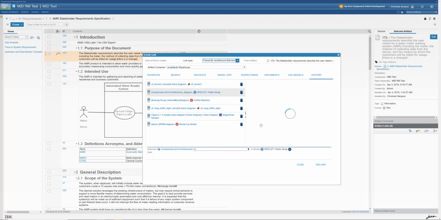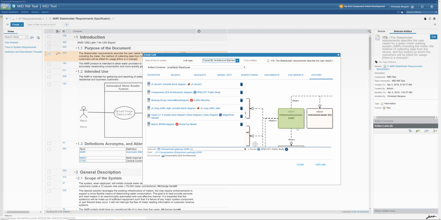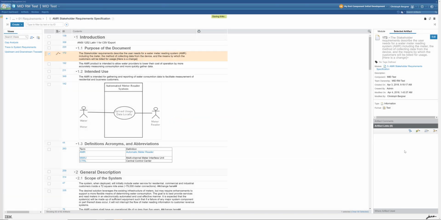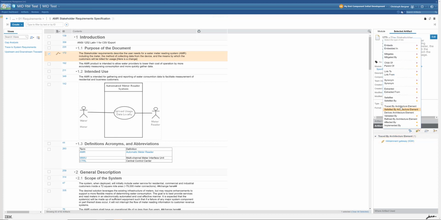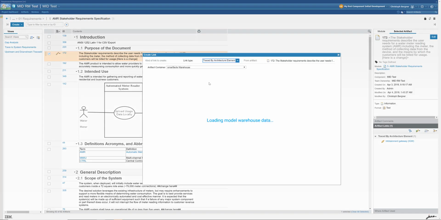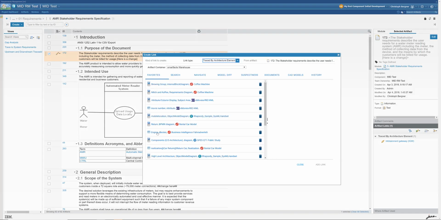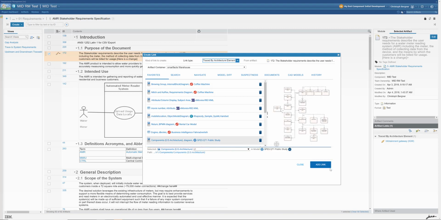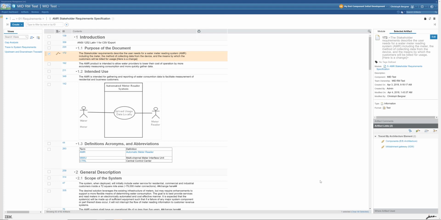And now let's build a link to Enterprise Architect. Let's first build a link to an element inside the diagram. And second, let's build a link to the diagram. This one here. Okay, we say add link, and here it is. So now we have built two links, and they are in the link compartment.